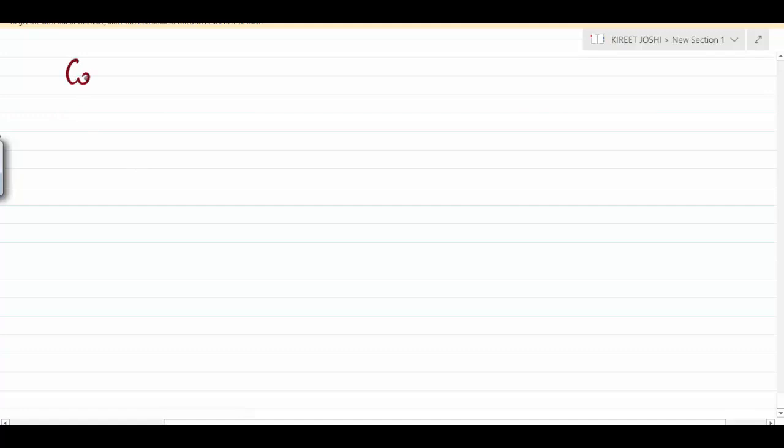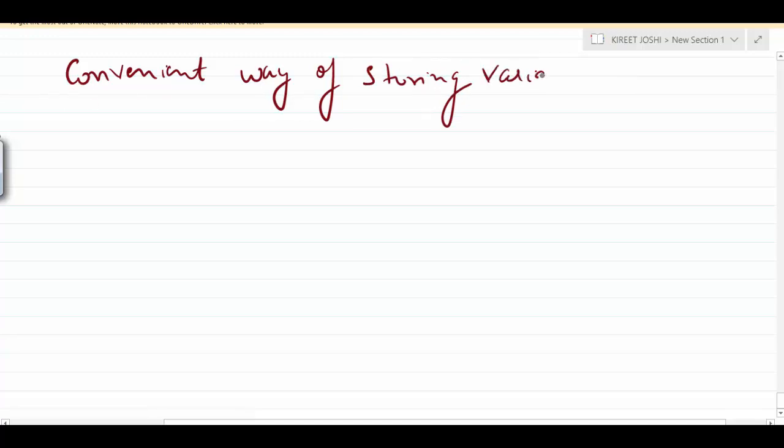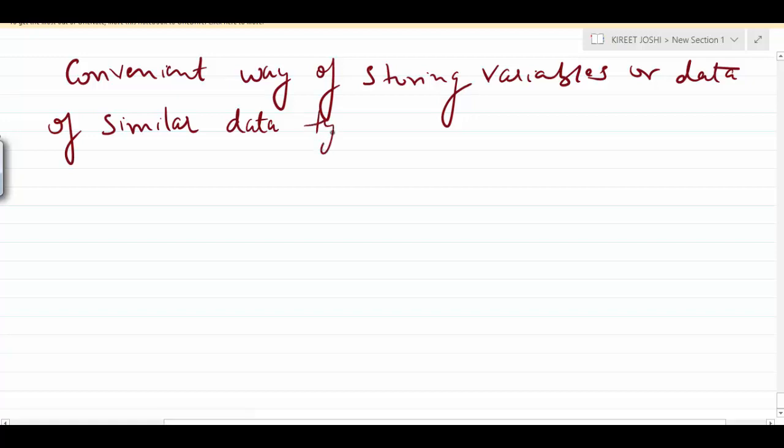It provides a convenient way of storing variables or data of similar data type. That is very important. This similar data type word is very important, so you have to focus more on this terminology, that it stores the variables or data of similar data type, instead of storing separately.